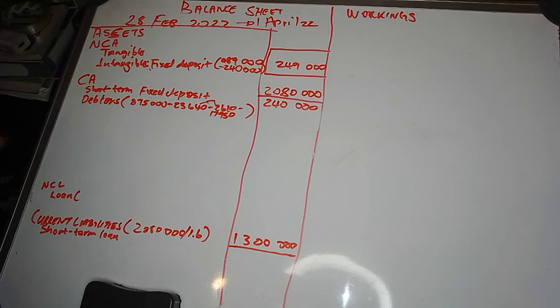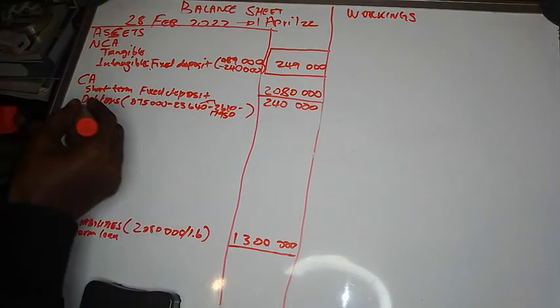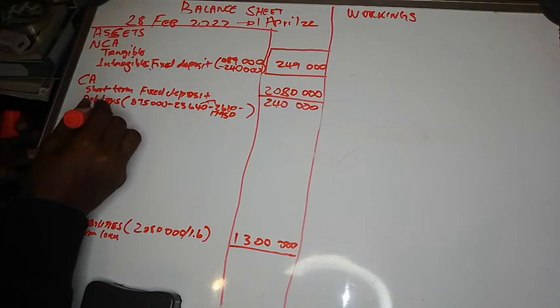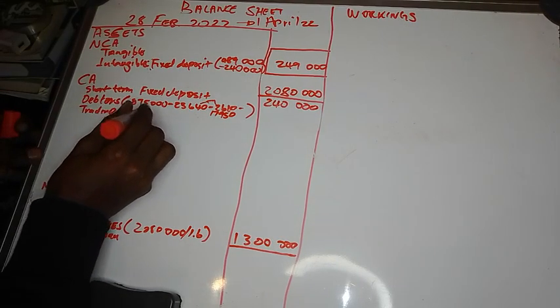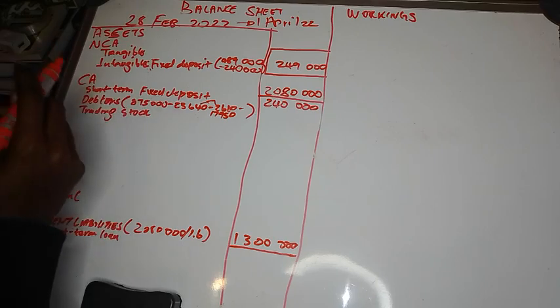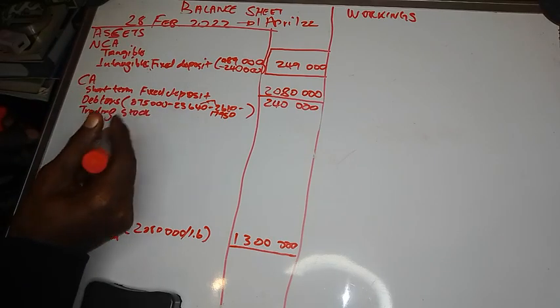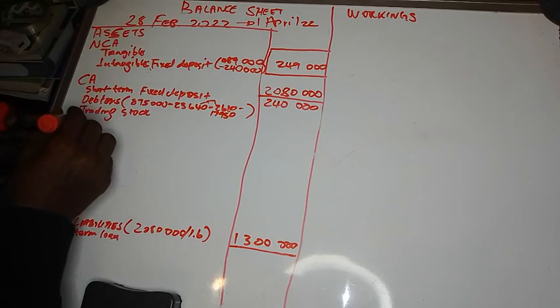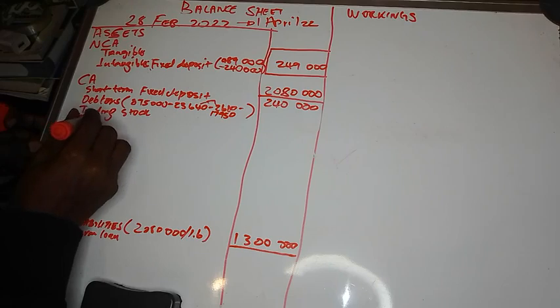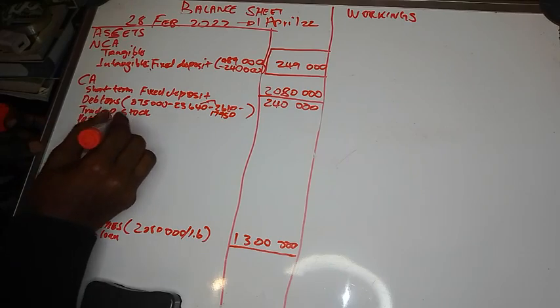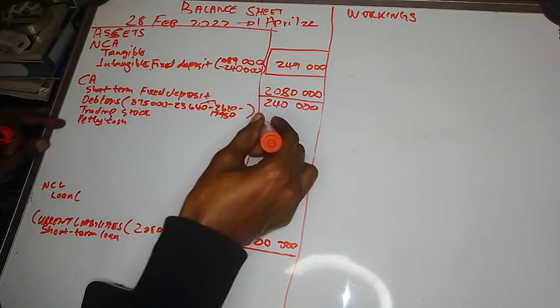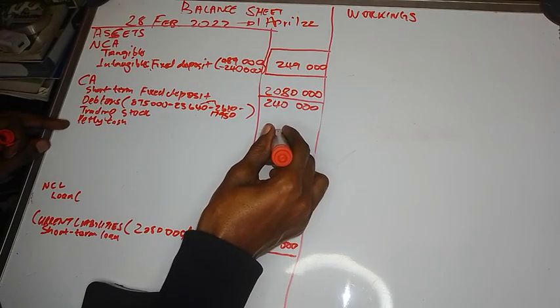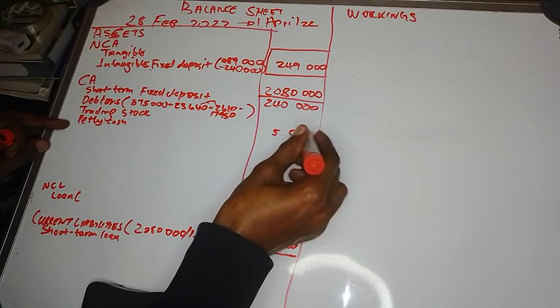After debtors control, you've got provision for bad debts, which we have dealt with. You've got trading stock, right? So we take trading stock. They say here in brackets, it's a balancing figure, so for now we don't worry about it. And then we take petty cash, right? Petty cash is how much? It's given as 5,000. So we say 5,000.